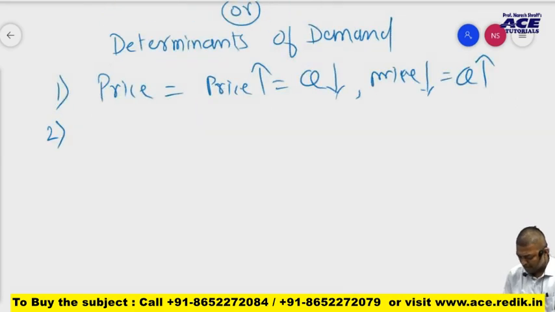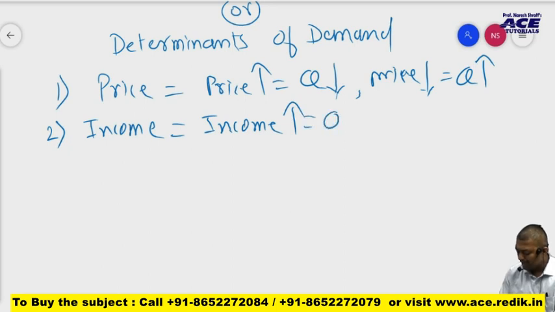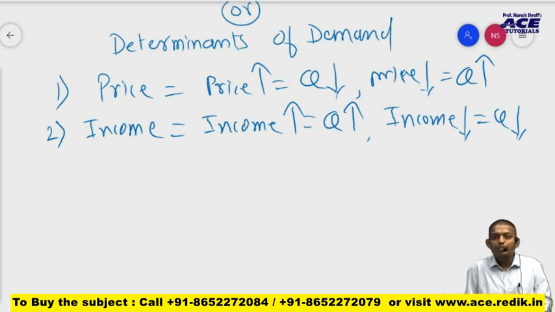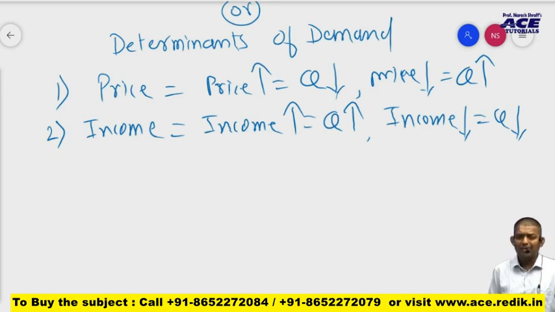Second factor which affects demand is what? Income. Okay, suppose income level is more, so obviously in that market demand will also be more, and if income level is less, of course demand is also less. Or you can say, if anybody is having more income, he buys more. If anybody is having less income, he buys less. Demand in any metro city, Mumbai, Chennai, Bangalore, etc., is more. Commodities are bought in more quantities as compared to rural areas. And the simple factor is income.